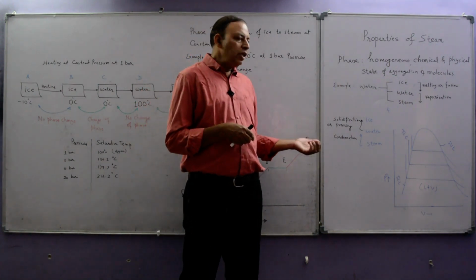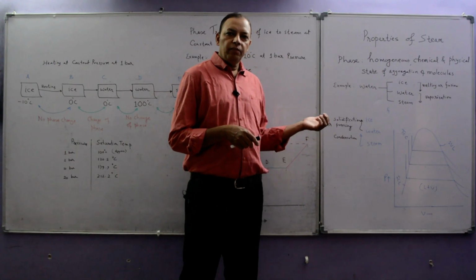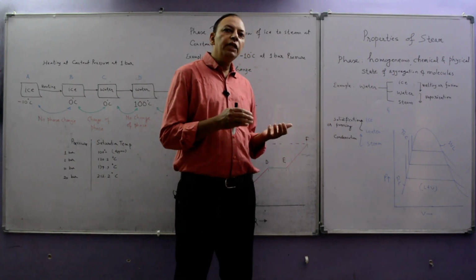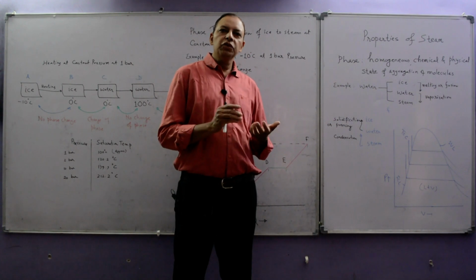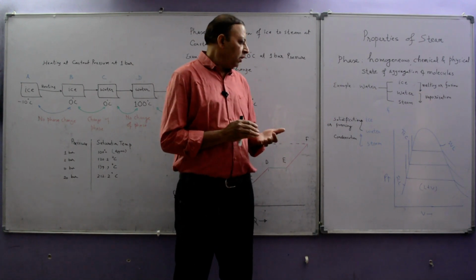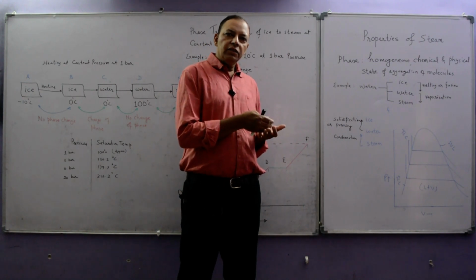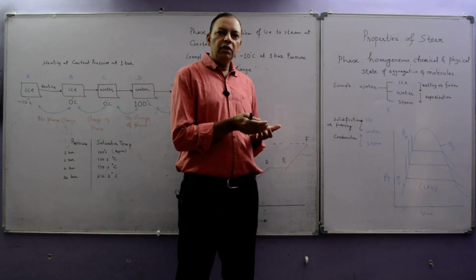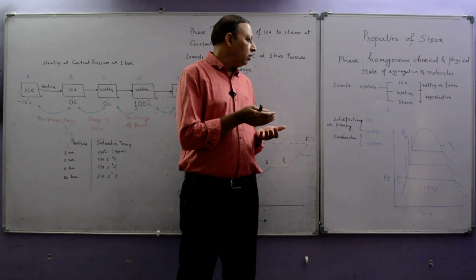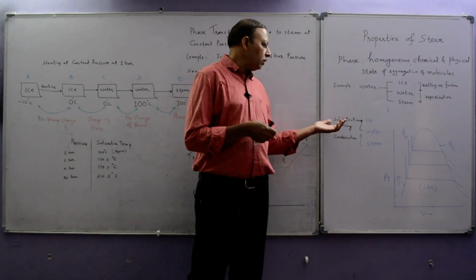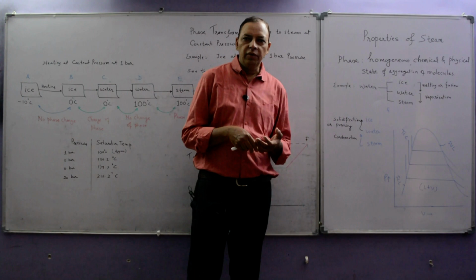When steam is converted into water, it means heat will be rejected. This process is known as condensation. When water again rejects some amount of heat, then it converts into ice. This process is known as solidification and freezing.